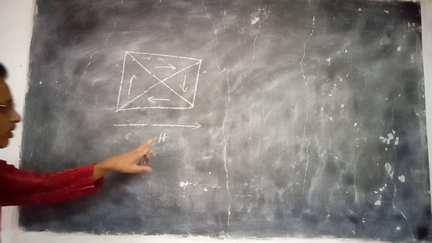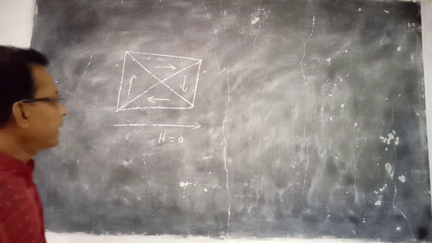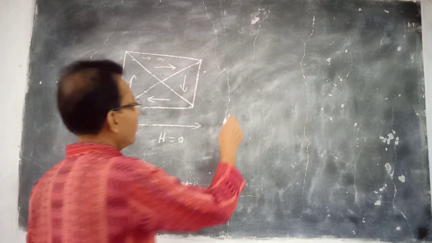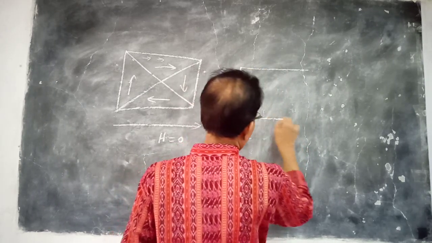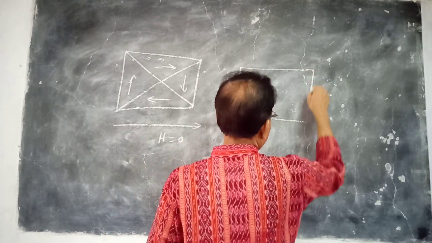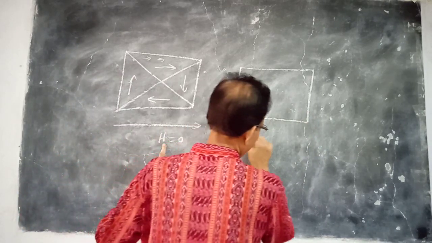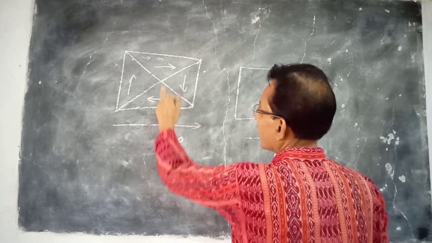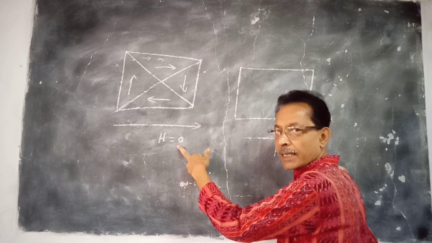When H is 0, this is the picture. No external magnetic field. Normal condition, the resultant magnetic moment is 0. Now, when the external magnetizing field is increased and H has a certain positive value, this region is favorably oriented with the direction of the external field.